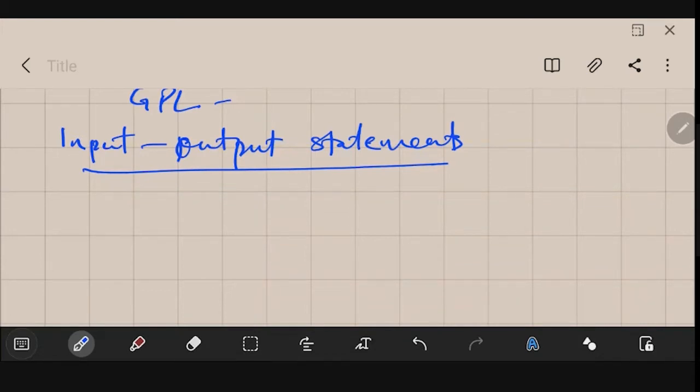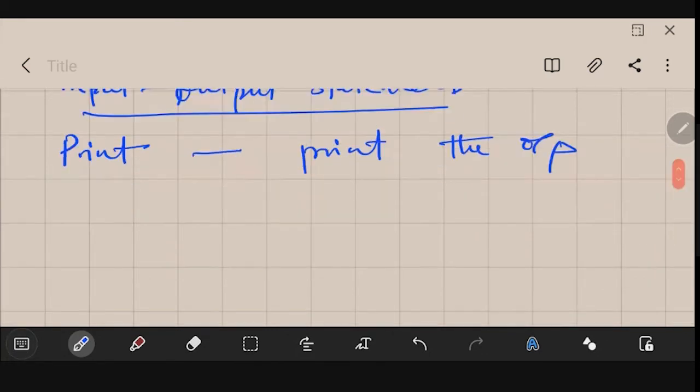The function used to print output is the print statement. It is used to print the output. The syntax is like this. Whenever you go to the command prompt of Python, the prompt will be like this: three greater than symbols is the kind of prompt that you will get in Python.